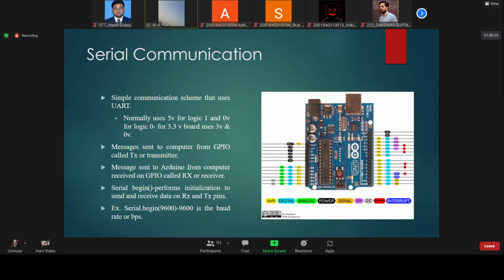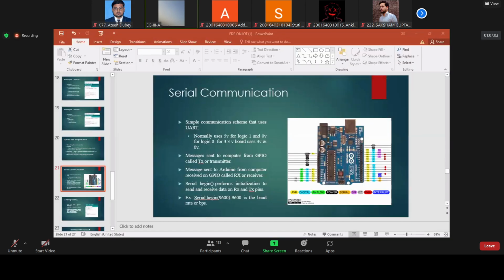So now I am going to share my screen. Please be attentive. Wait for a few minutes because I am opening the software where we can make a circuit.